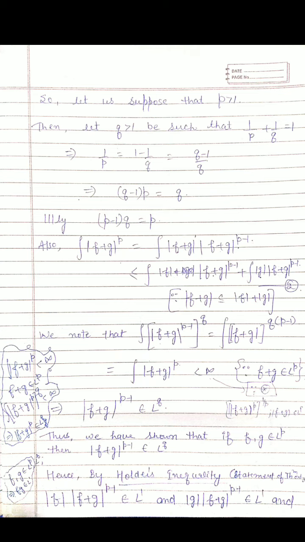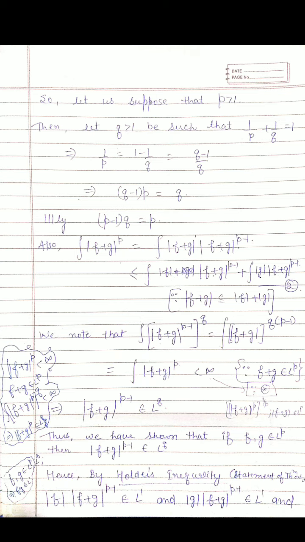So what we get from here is that the integral of |f+g|^p is finite, because we have shown that f+g also belongs to L^p. That's why the integral of |f+g|^p is finite. That means we can say that |f+g|^(p-1) belongs to which space? L^q space. Because, look at this, we note that here we were taking |f+g|^((p-1)q), and this integral is finite. That's why |f+g|^(p-1) belongs to L^q.